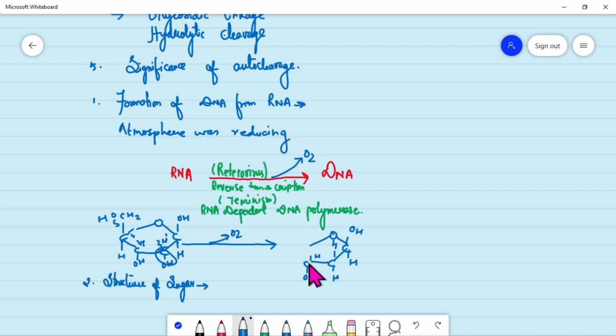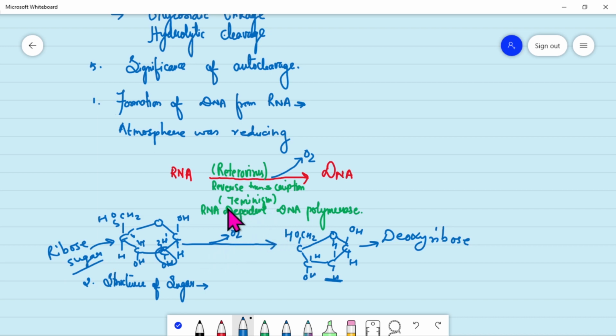And that is why this sugar is known as deoxyribose sugar, and this type of sugar is found in the case of DNA. This is deoxyribose sugar, which was developed during the origin of life from ribose sugar because of reducing atmosphere.